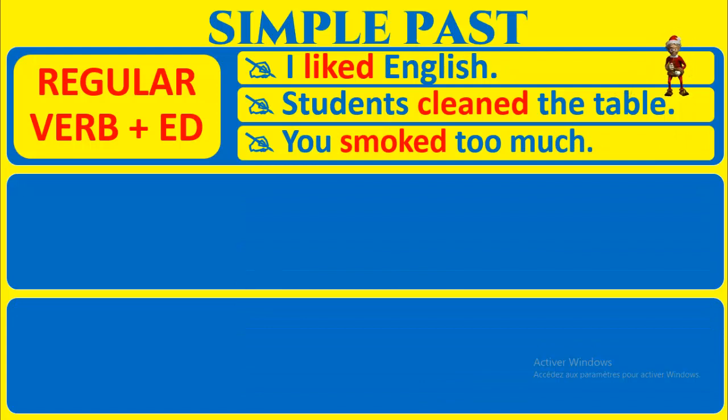You smoked too much. Donc, pour les verbes réguliers, on va ajouter seulement ed, comme love, loved, hop, hopped, cook, cooked. So here, play, played, like, liked, clean, cleaned, smoke, smoked.